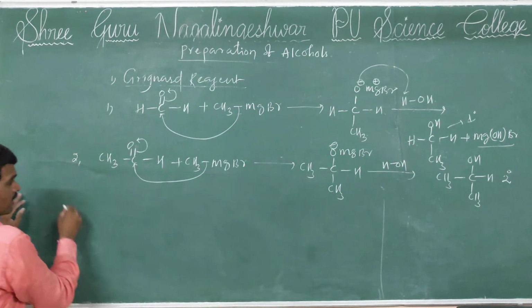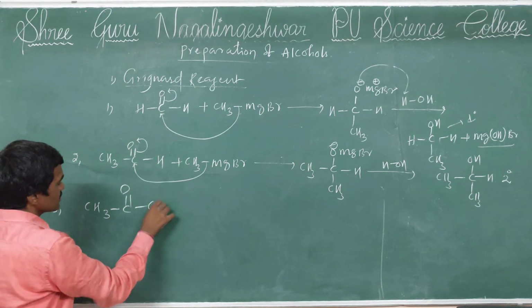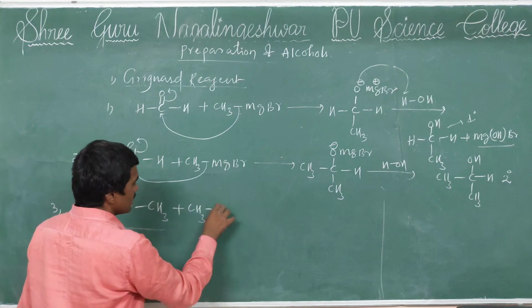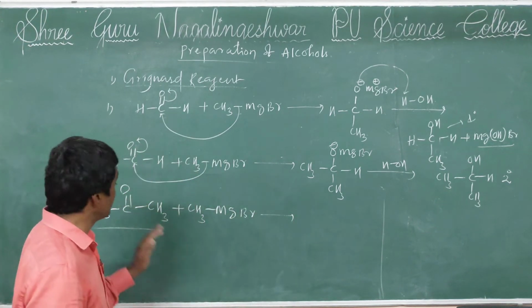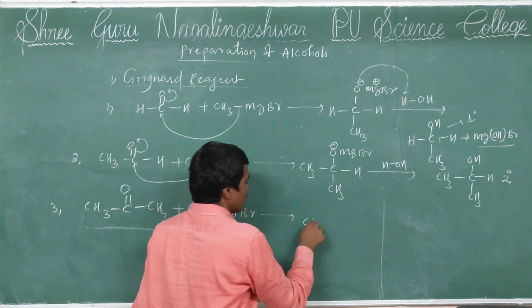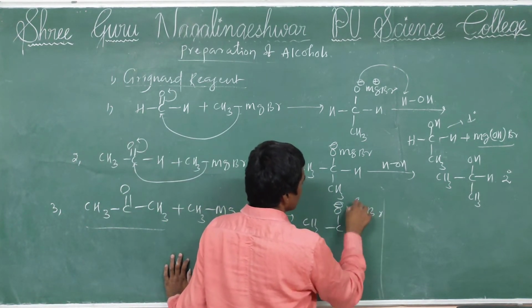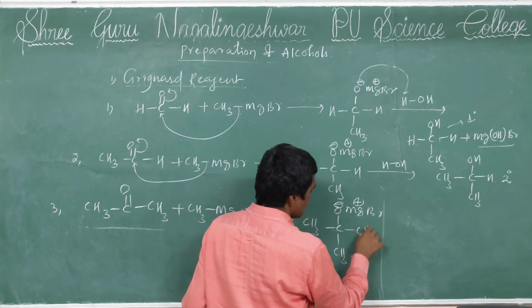Now see, if I take acetone, CH3 C double bond O CH3, acetone, a ketone, which is reacted with CH3MgBr. First what happens? Adduct, the nucleophilic addition product. Then formation of CH3 C O minus MgBr CH3.